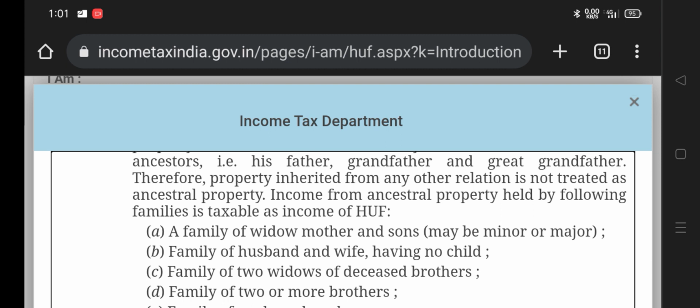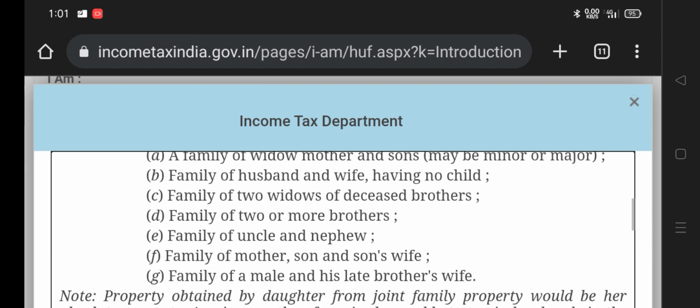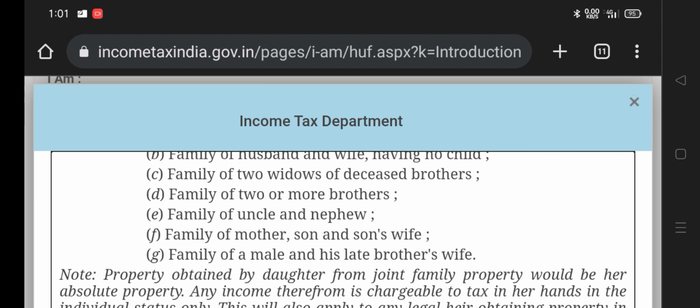So some of the income is also taxable in the HUF, that is the family of a widow mother and sons, minor or major, that is the HUF. The family of husband and wife with no child, husband and wife in HUF but no child, that can also be charged as income of HUF. Family of two widows of deceased brothers. There is a family, there are two brothers who are deceased, and the widows have a property, that also comes under HUF. Family of two or more brothers,